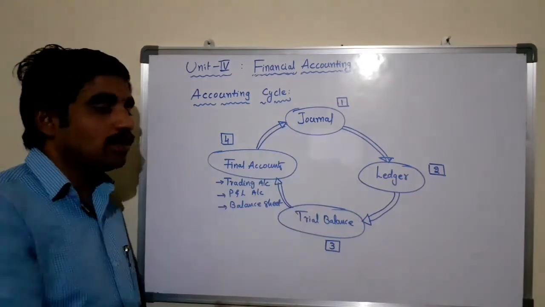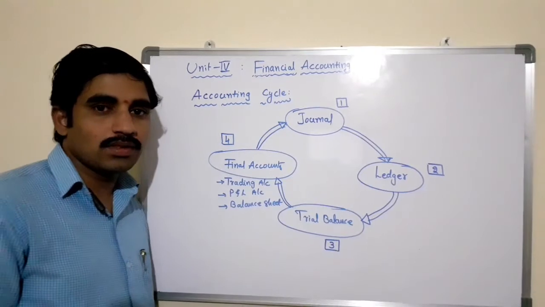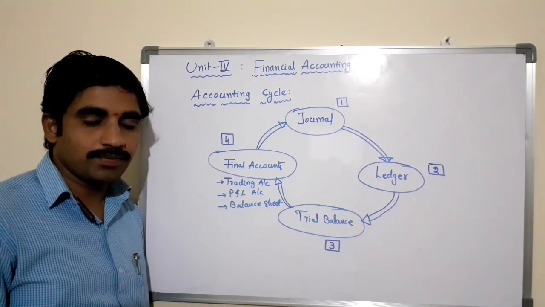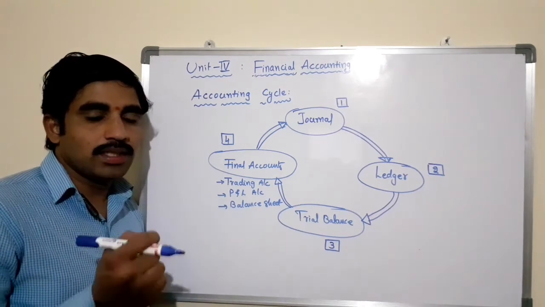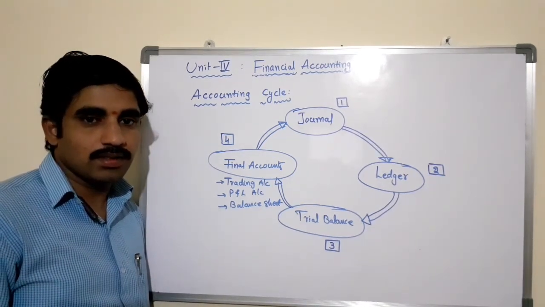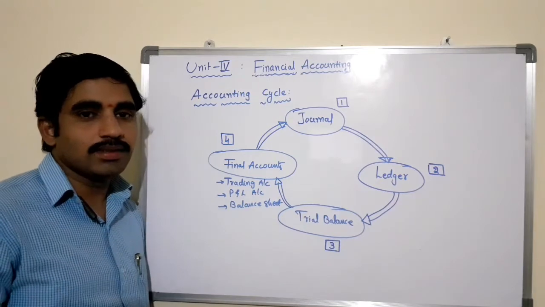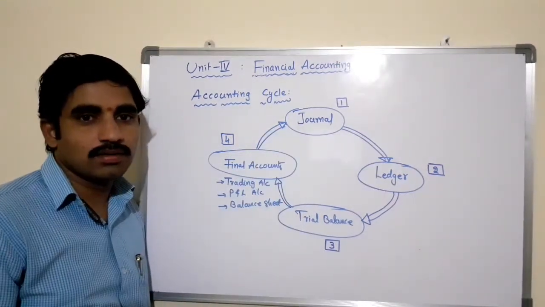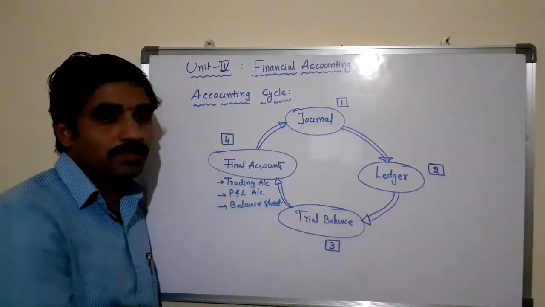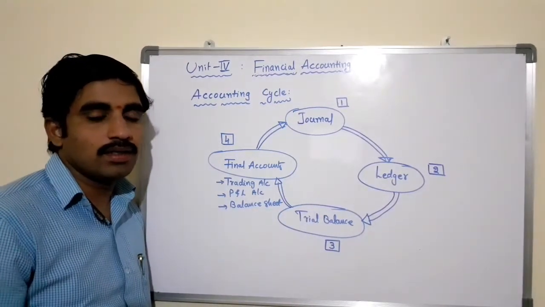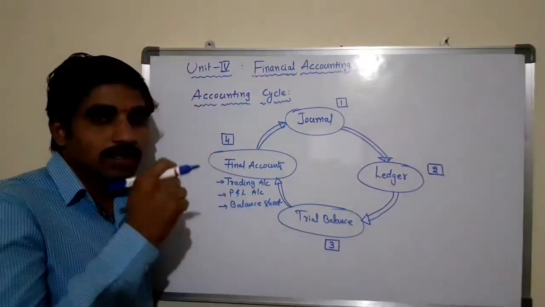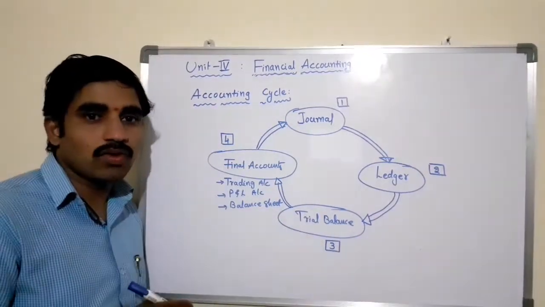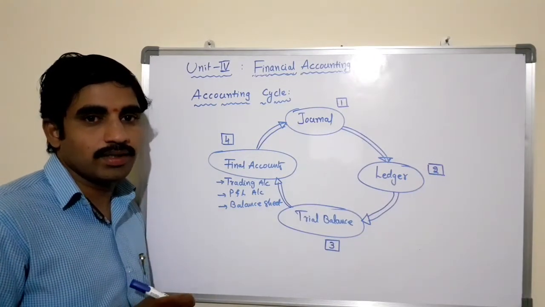So here journal is a process of writing the journal entries in the books of accounts. Whenever transactions take place in the business, immediately the transactions will be recorded in the books of accounts, which is called the journal. It is also called the first book, where we can record the transactions, writing the entries in chronological order, that is date wise.